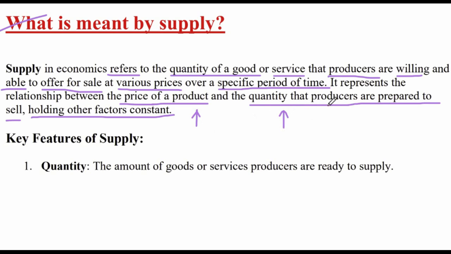They'll try to produce more and sell that quantity of production. So it will increase. This is a direct relationship between the price of the product and the quantity produced for sale. Of course, other factors should remain constant.